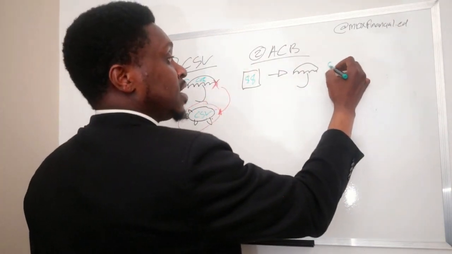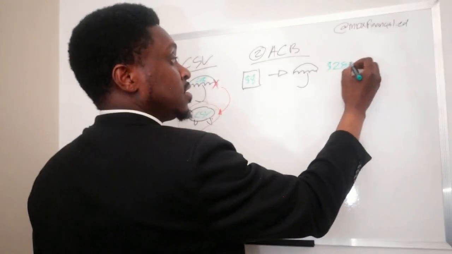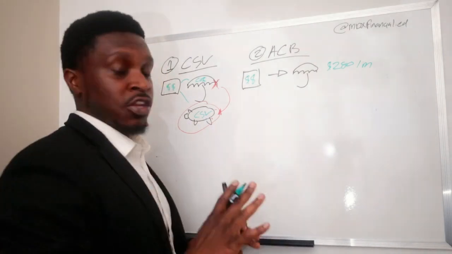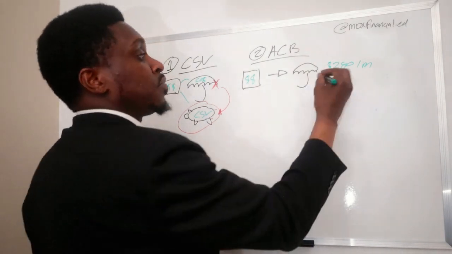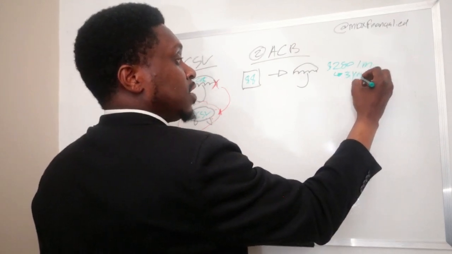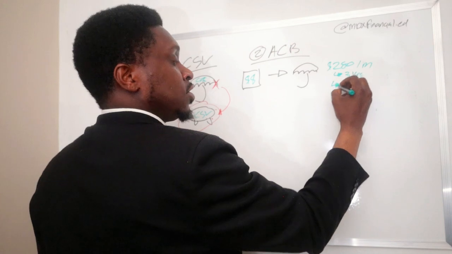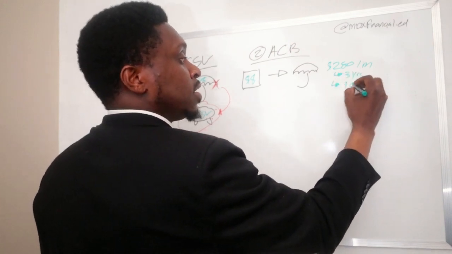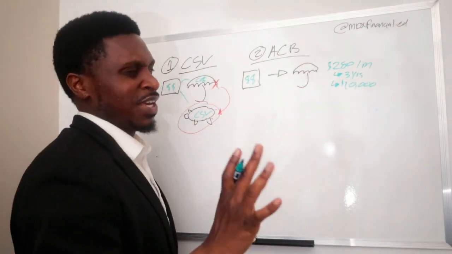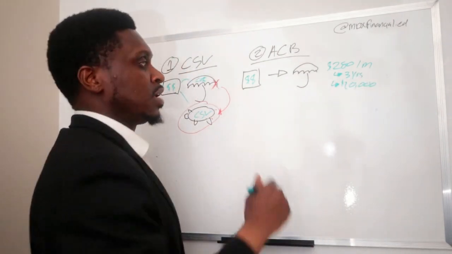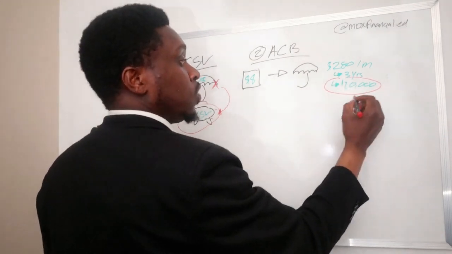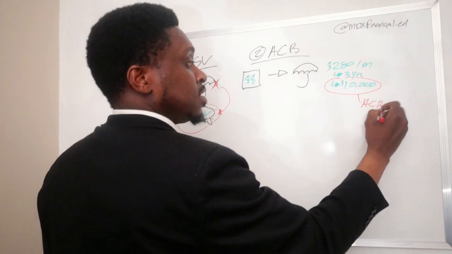Let me give you an example. Let's say, for example, your premiums is $280 per month, right? And you've been paying for about, let's say, 3 years that you've been paying towards the policy, right? In the course of 3 years, your total amount would be around $10,000, right? I believe it's around $10,080 or around it, but let's just keep it at $10,000 for example. That $10,000 that you've paid is what we call adjusted cost basis.